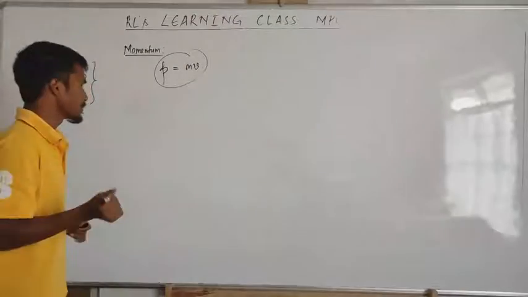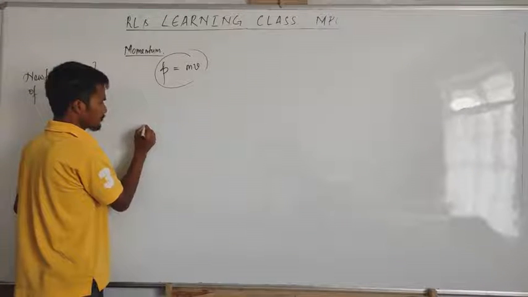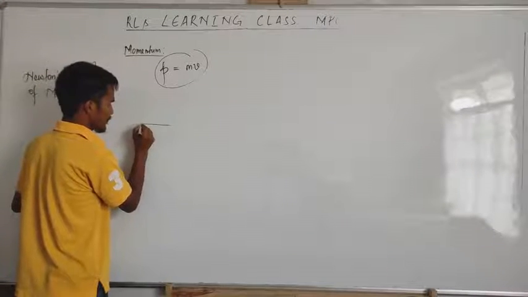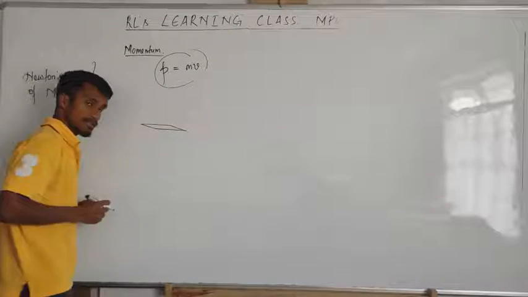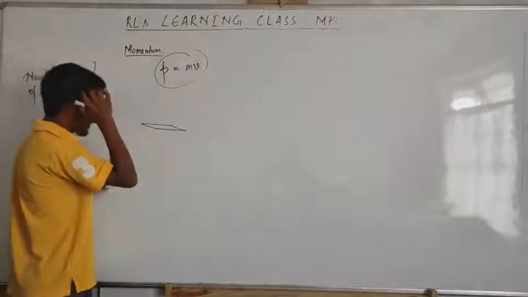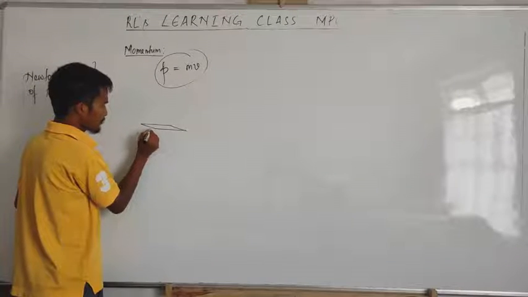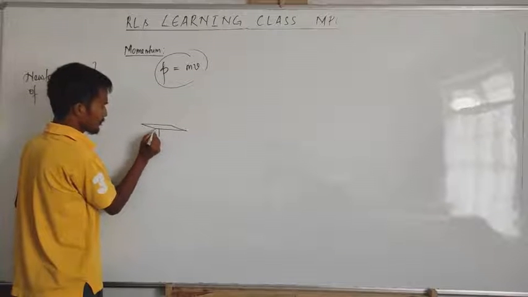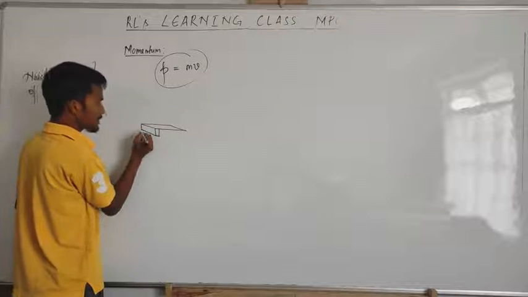Okay, but the meaning here, what is momentum? Now let's explain what momentum is. For example, here there is a plate. Let's say this is a glass plate and it is placed on top of this block. Let's say this is a block.